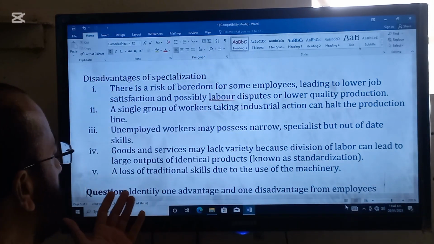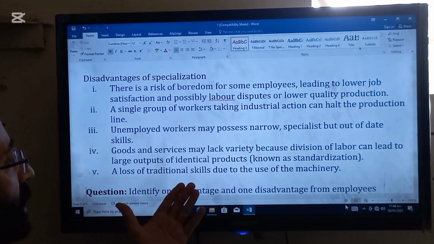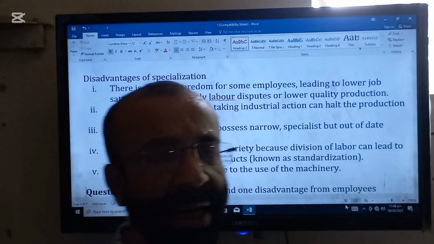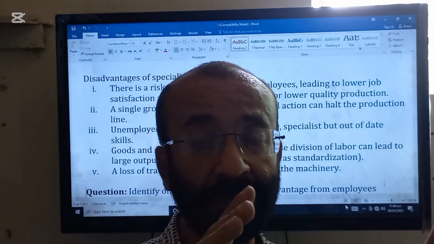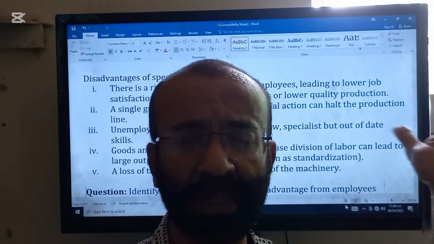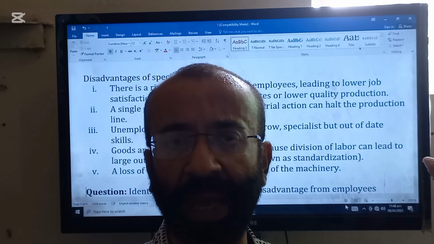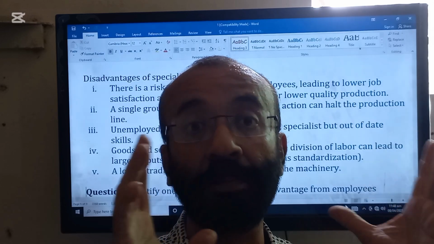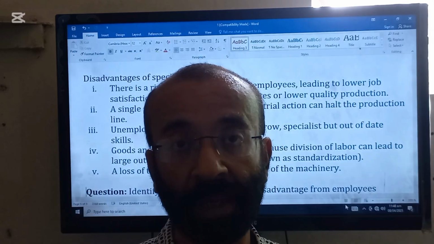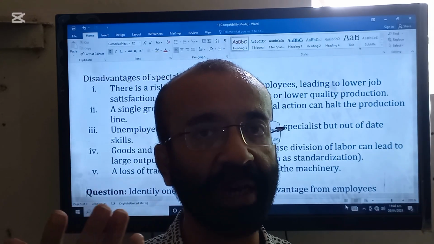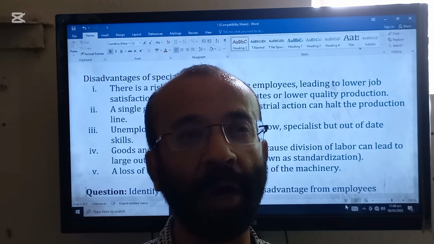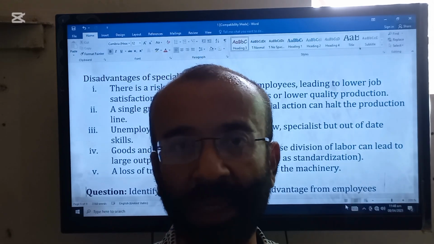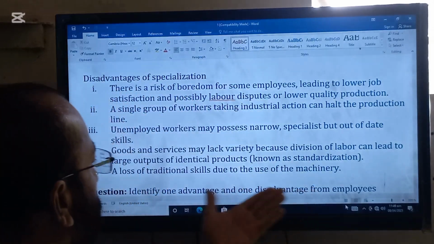And the last disadvantage is a loss of traditional skills due to the use of machinery, because in specialization, complicated and advanced machinery is used. For example, a lot of years back, clay pot making was a big business in the world. But because of the use of advanced and complicated machinery, now clay pot making is not in demand. So this is another disadvantage.